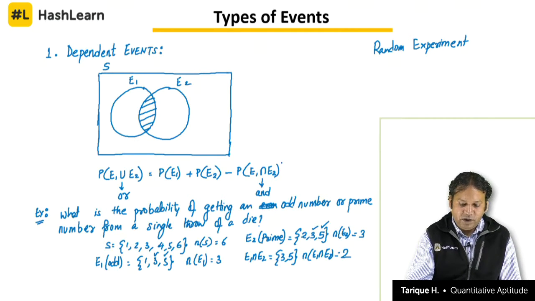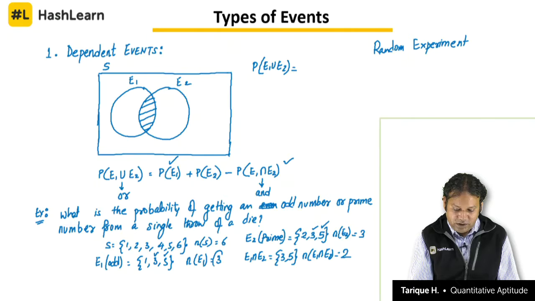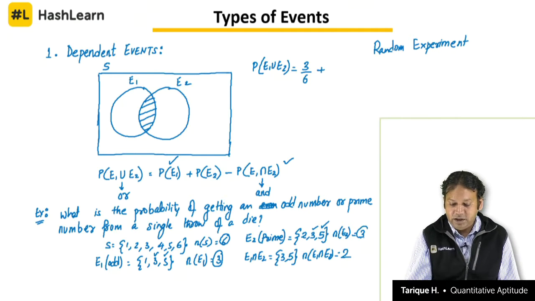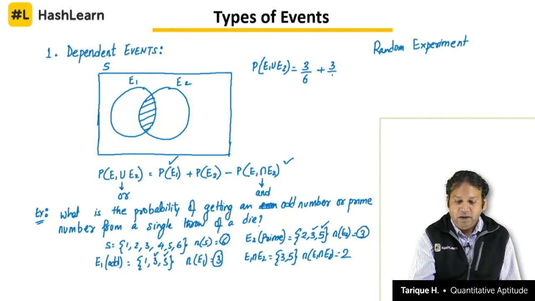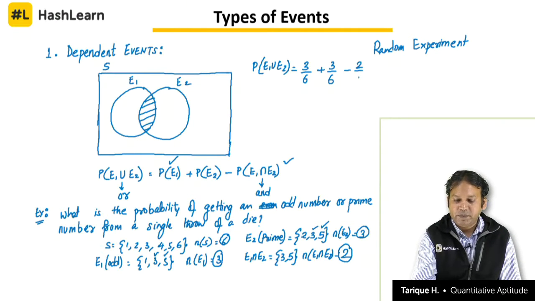Now, if we use this formula here, probability of E1 union E2 is equal to probability of E1, that is n of E1, 3, by n of S, 6, 3 by 6, plus probability of E2, that is again 3 by 6, minus probability of E1 intersection E2, that is 2 by 6. So, 3 by 6 plus 3 by 6 minus 2 by 6 is equal to 4 by 6, or that is equal to 2 by 3.